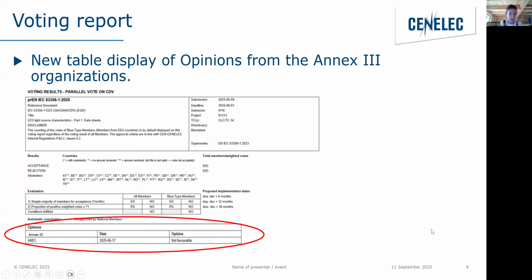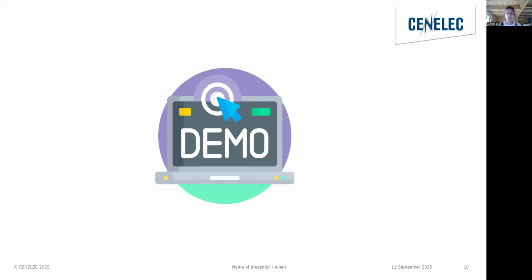Okay, so now I think, oh no, here we go. We have the voting results page. So we haven't made any changes to the display. We've only added a table below the results called the opinions, where you will see the name of the organization, the date it was submitted, and their opinion. And then the voting results page will remain as it always was. That means that you will see your comments integrated with everybody's comments like it always was. So I believe now is my time to do the demo. So I'll take over.